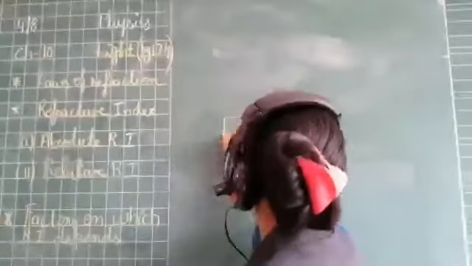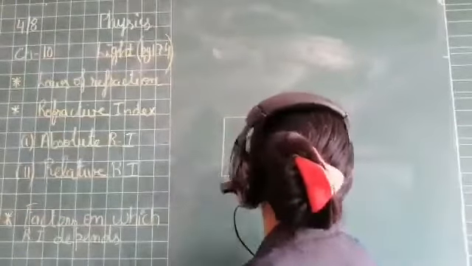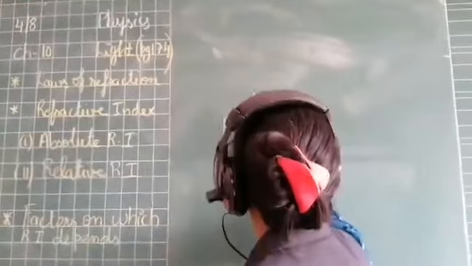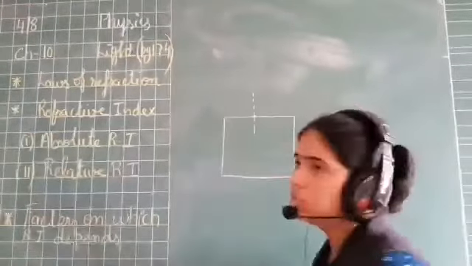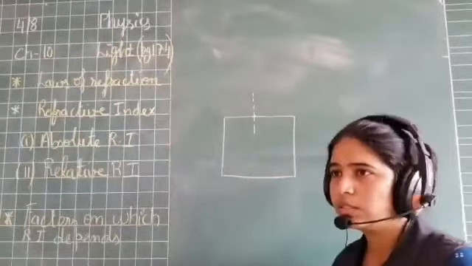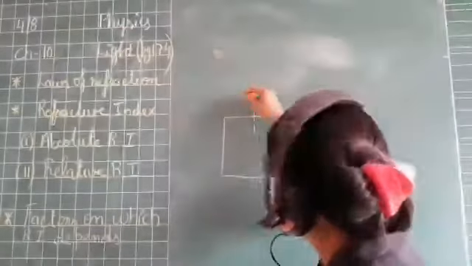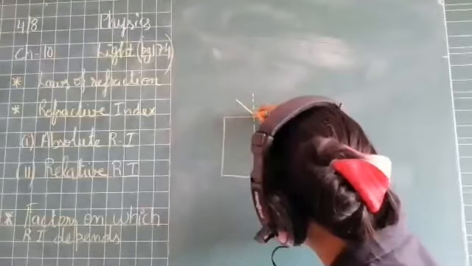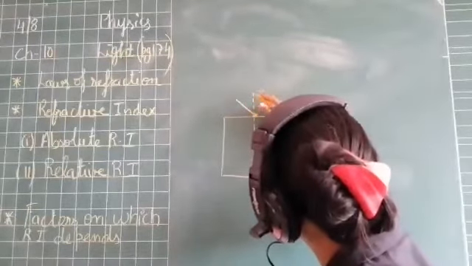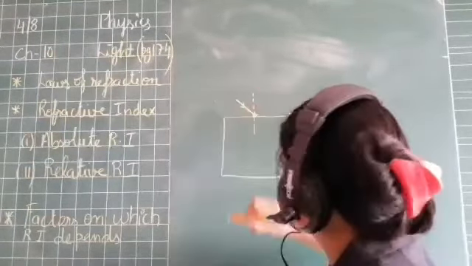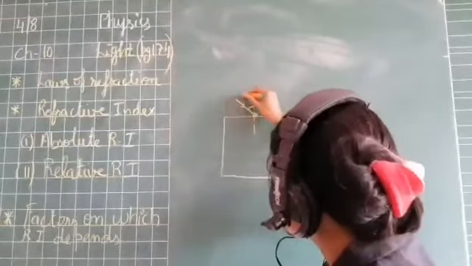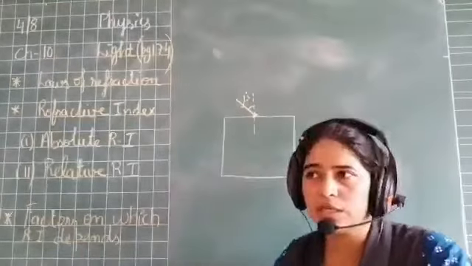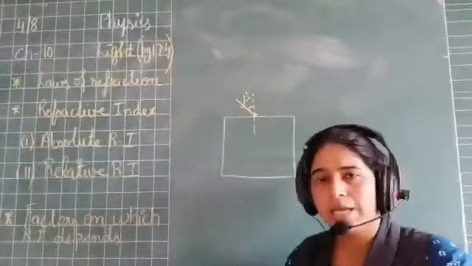Suppose I am taking a glass. This is my glass slab and here is my normal and this point is my point of incidence, right? Now, if I draw an incident ray, so suppose this is my incident ray at this point, right? So this is my incident ray and this angle is my angle of incidence. The angle between the incident ray and the normal is the angle of incidence.